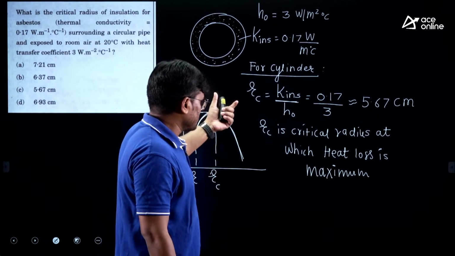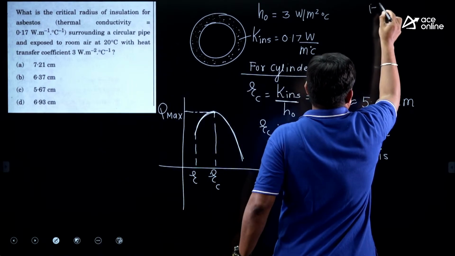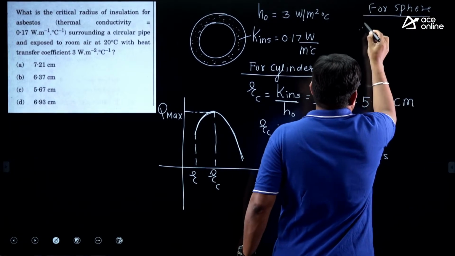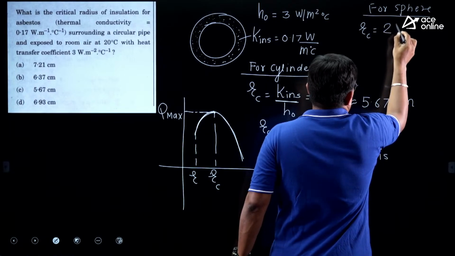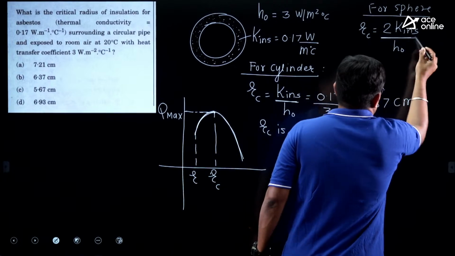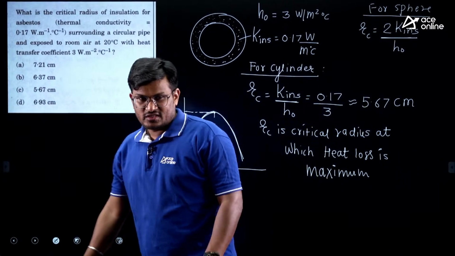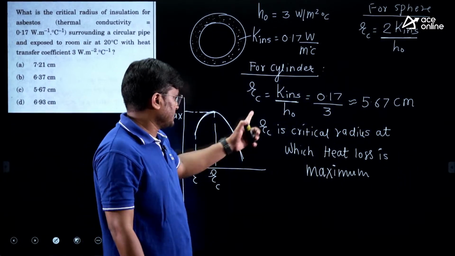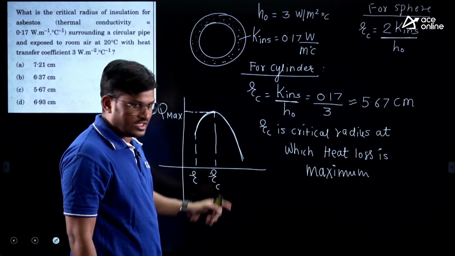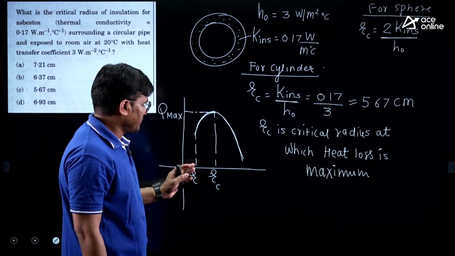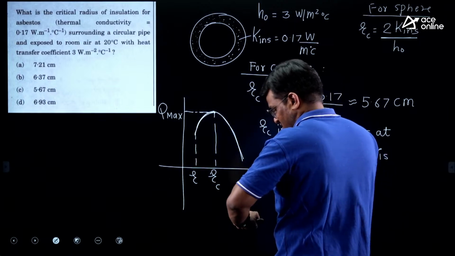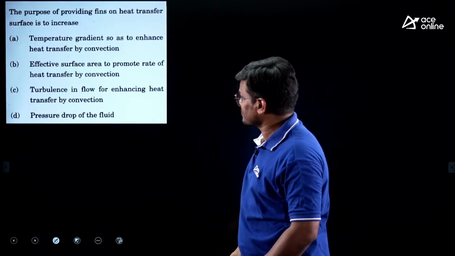Now if the same question asks for a sphere, what can you write? If I ask you what RC is for a sphere, then you will say RC is equal to 2K insulation by H outside. This is the formula for a sphere, and this is the formula for a cylinder. Listen carefully, here he asks RC, not the thickness. Hope it is clear. Now move to the next question.